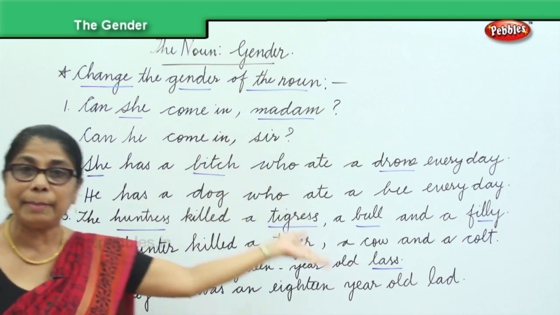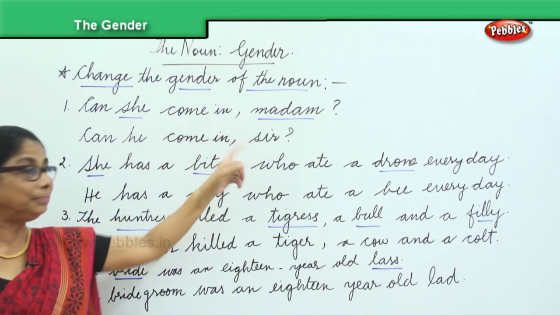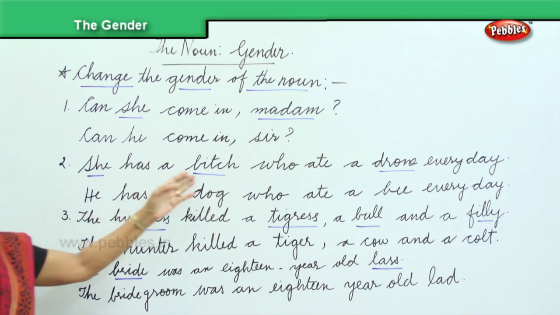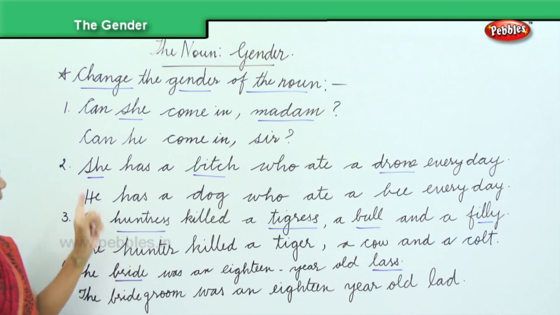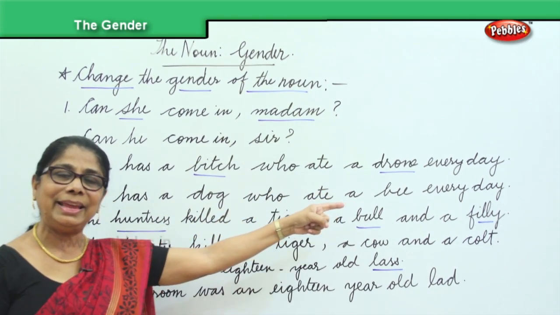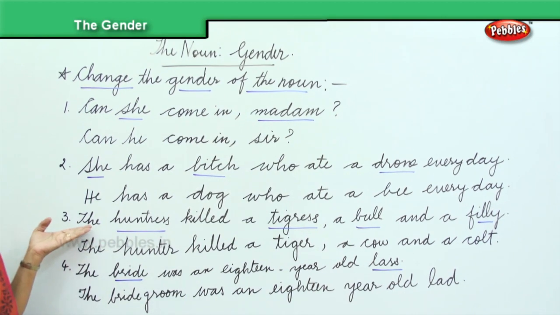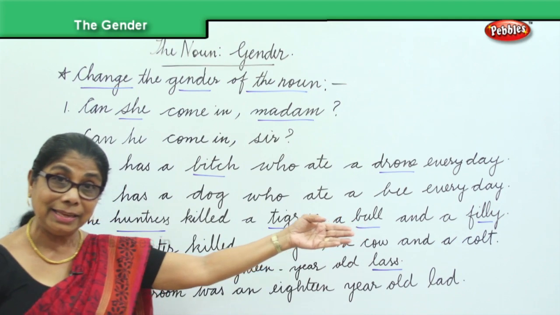Can she come in, madam? Then you say, can he come in, sir? She has a bitch who ate a drawn every day. He has a dog who ate a bee every day. Okay. The huntress killed a tigress, a bull, and a filly.